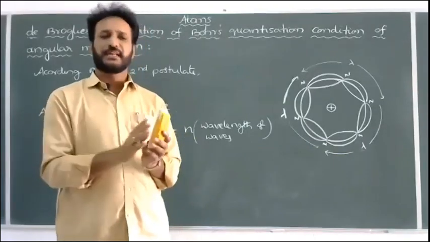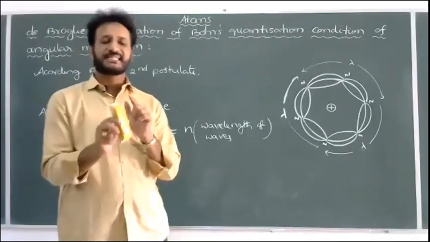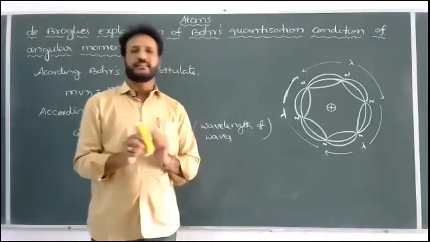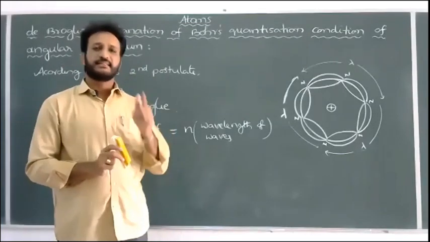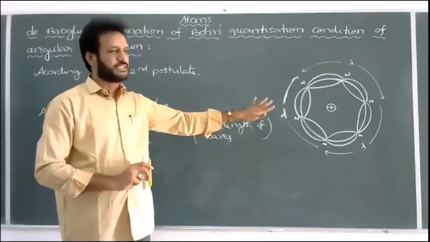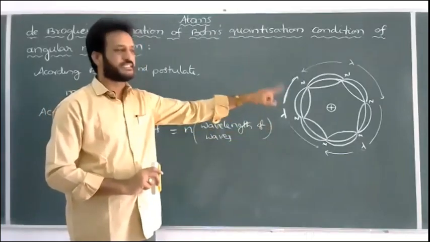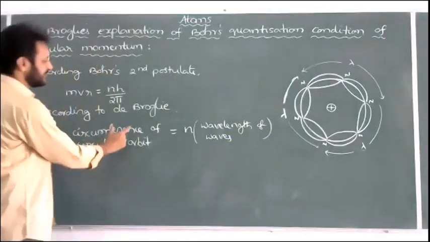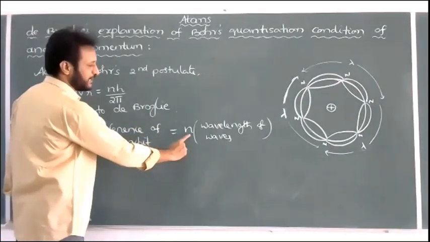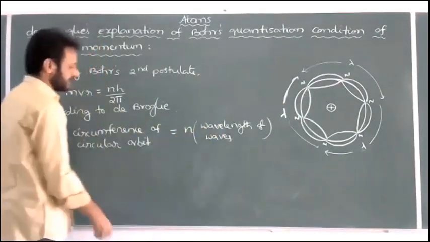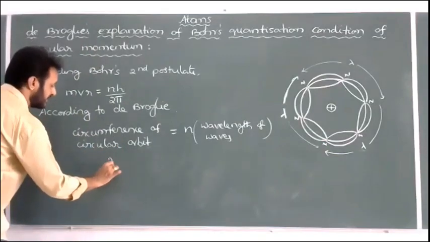Otherwise, if a wave does not close itself, destructive interference takes place, and the waves will cancel each other and die quickly. In that orbit, the electron cannot revolve. That's why the wave must close itself. Then the circumference of the circular orbit must be equal to an integral multiple of the wavelength of the waves. But the circumference of a circle has the formula 2 pi r.